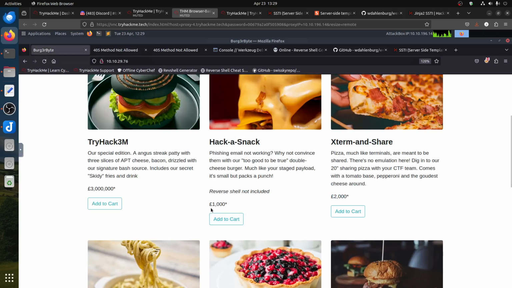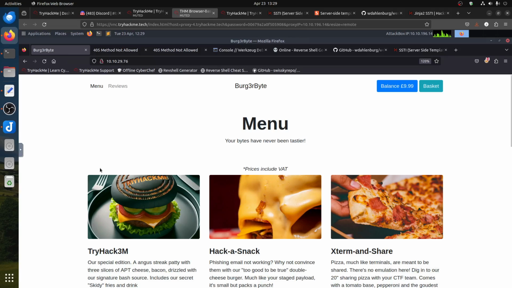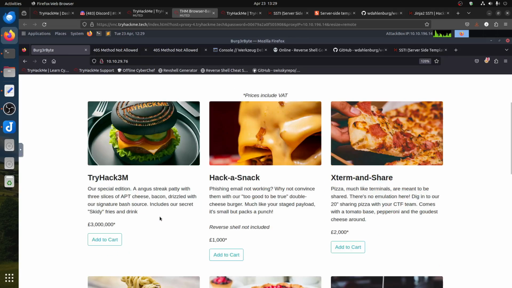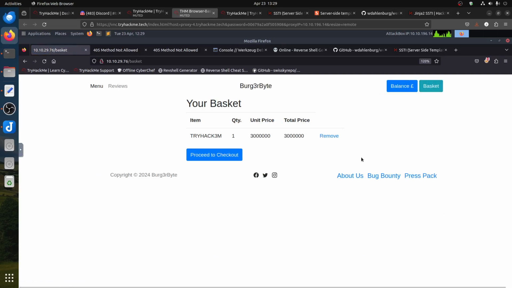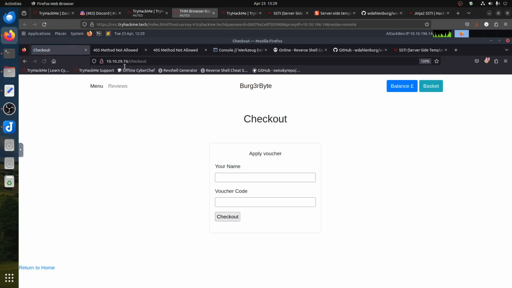Of course now if you come to this one, you can see the burger, so you can assume the target is here. If you add something to the basket, the balance goes to 9.9, basket is 1, you go to the basket, you can remove. You think, okay, maybe I try SQL injection or something, because you get the item ID equal TryHack3M. You try around, and then there's a checkout. You go in and it tells you what's your name and what's your voucher. Again, you can play around with SQL injection with sqlmap or something.